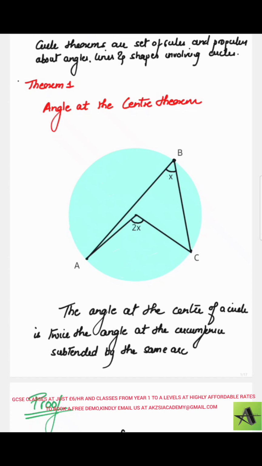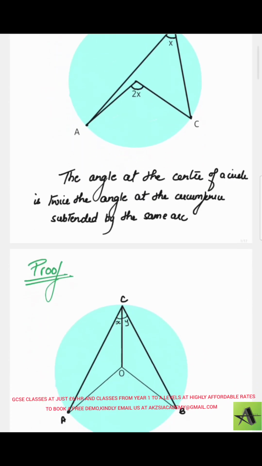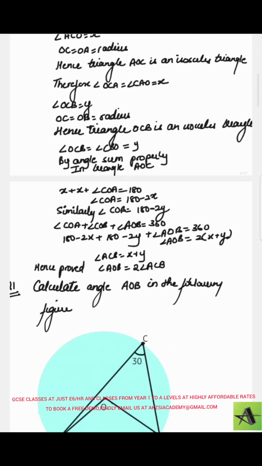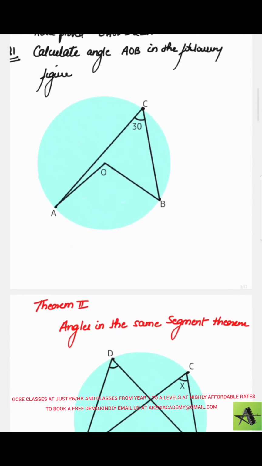Let me do some questions on those circle theorems that we have already done and let me revise them quickly. Here is theorem 1 which says angle at the center is always twice at the circumference. And we have done its proof. I have explained it, and this is the first question.